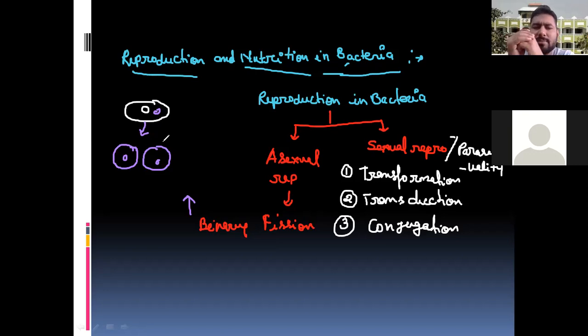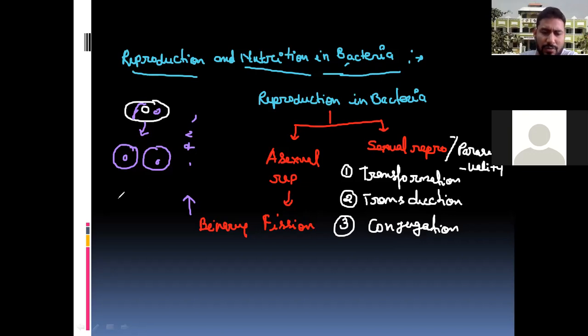Suppose this bacterial structure forms like this. Fission takes place, and from one bacterium two bacteria form, then four, then eight, like this. Binary fission is going on. One bacterium develops a deep concavity, and after that it becomes double. This is binary fission, an asexual type of reproduction found in bacteria.